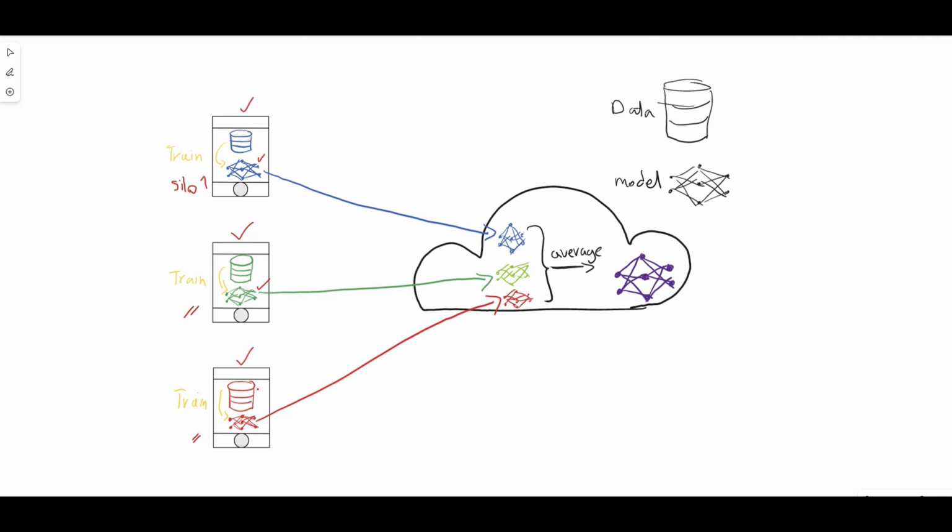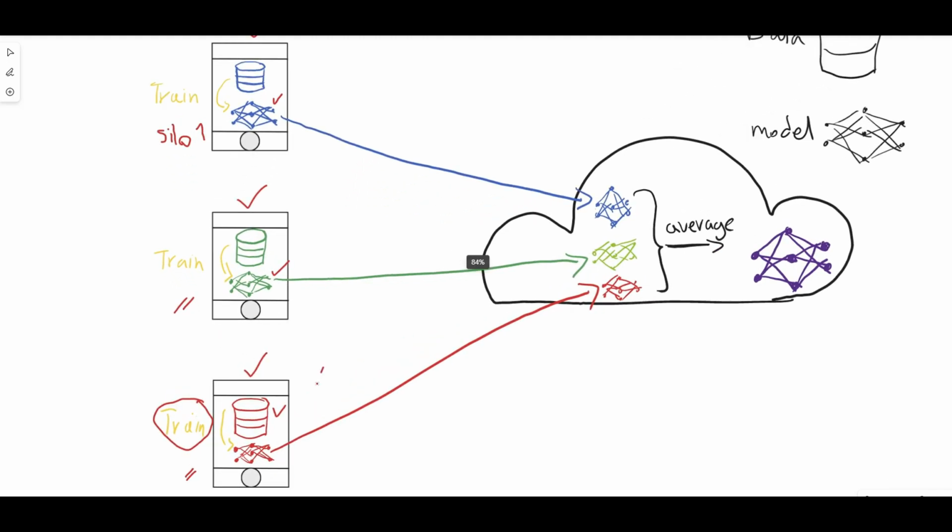And the same thing here, I have the data here, and using the portion of the data at silo number three, I can train this model with the parameters. Now I have multiple parameters in different places updated with different portions of the data. Portion number one, portion number two, and portion number three, right?